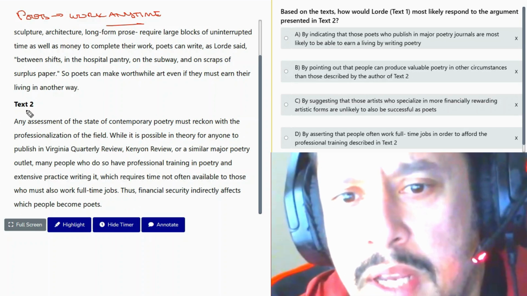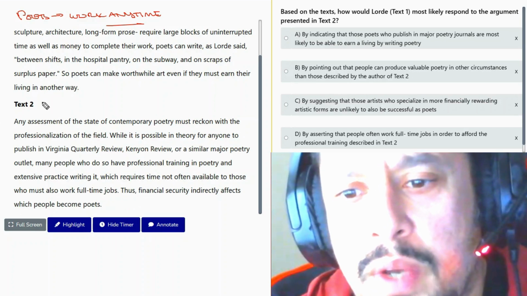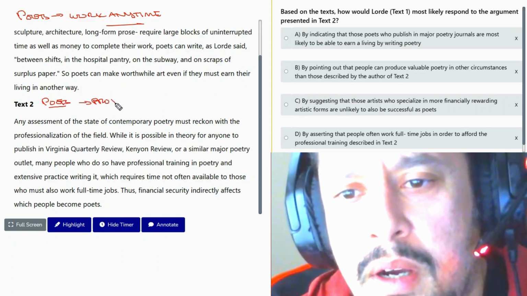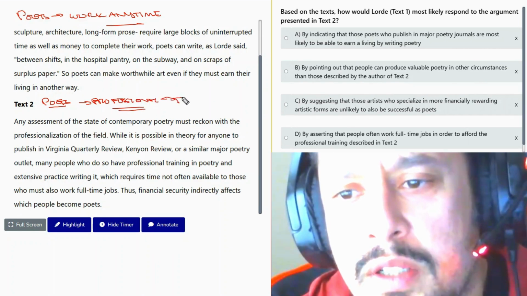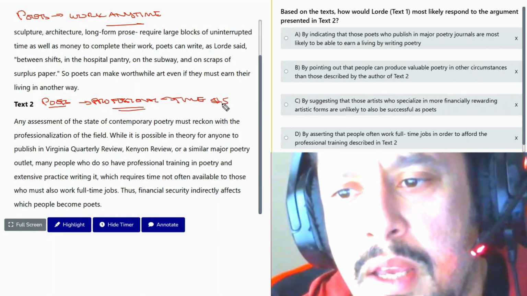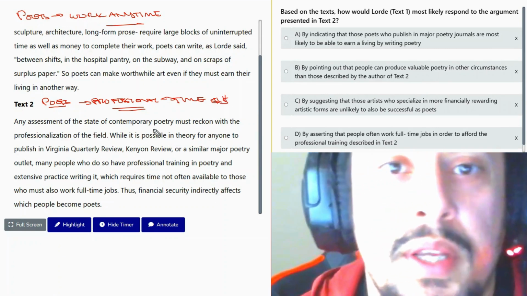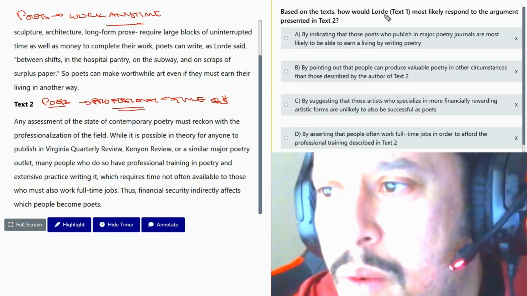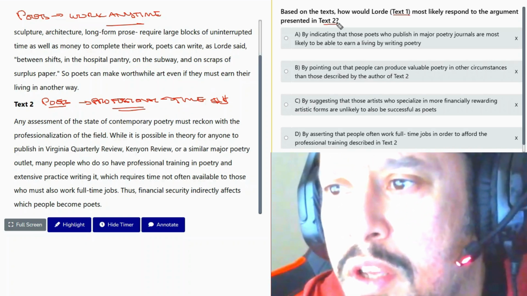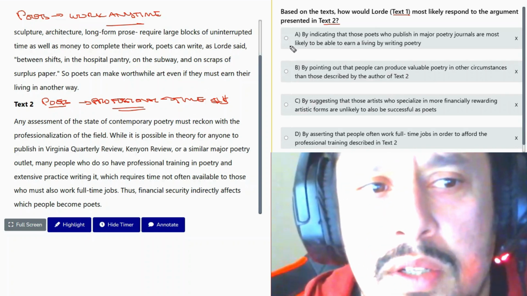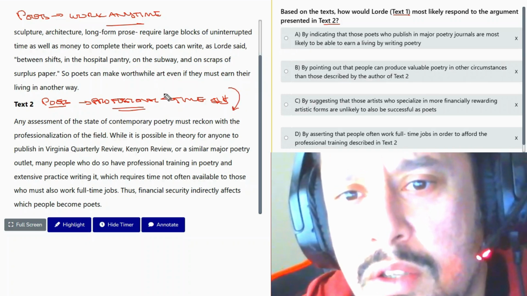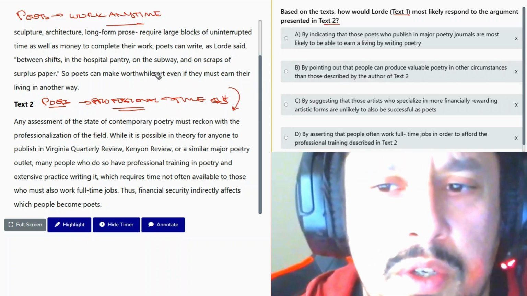Okay, so text two tells us, well, they can't really do anytime, or poets can't be anytime because they have to be professional. It's now a professional thing, and to be a professional costs time and it costs money, and so financial security is very important. So basically, you'll have to work a job. So how would text one respond to the argument in text two? Okay, we know they're a bit contrasting to each other. We know that they won't really agree to each other.